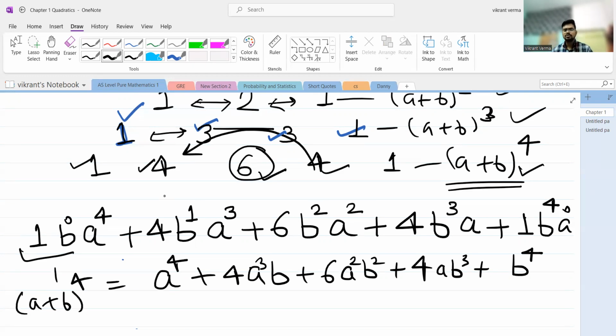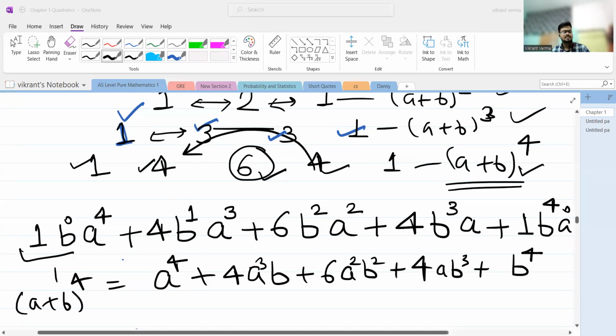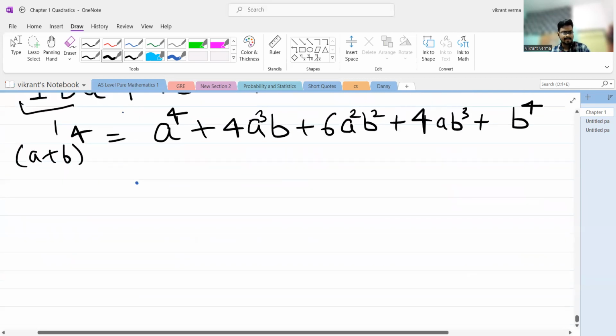Okay. So this is how you can actually use the Pascal's triangle in order to find the expansion of any particular binomial term that is given in your paper. And there are lots of exercises given in your textbook. They are pretty simple exercises. You can try those exercises, and you need to be a little bit careful when you have, for example, a minus sign. For example, if I'm picking one question from your textbook, it is asking that you need to give the expansion of x minus y raised to the power 4.